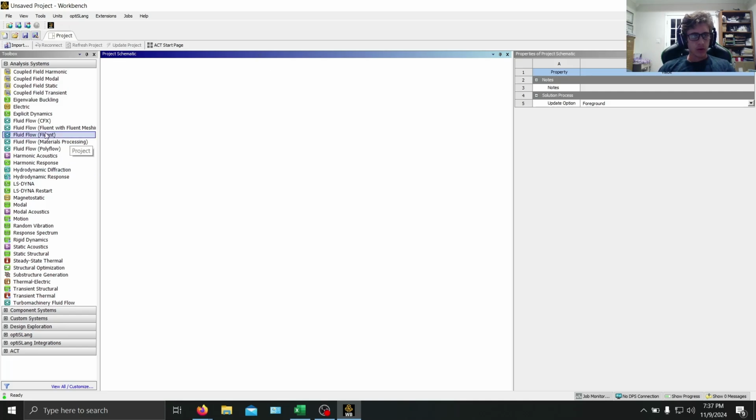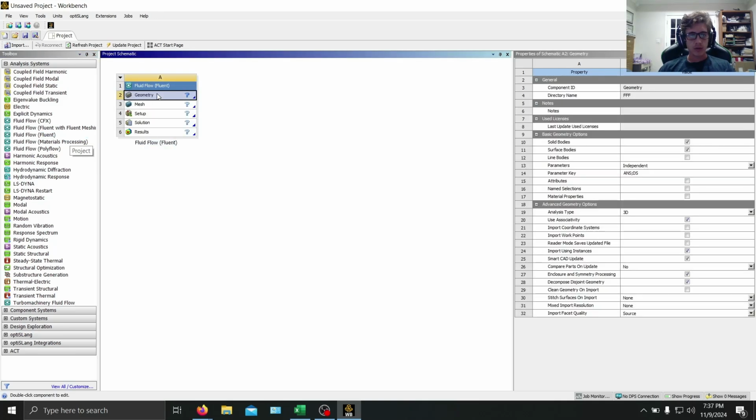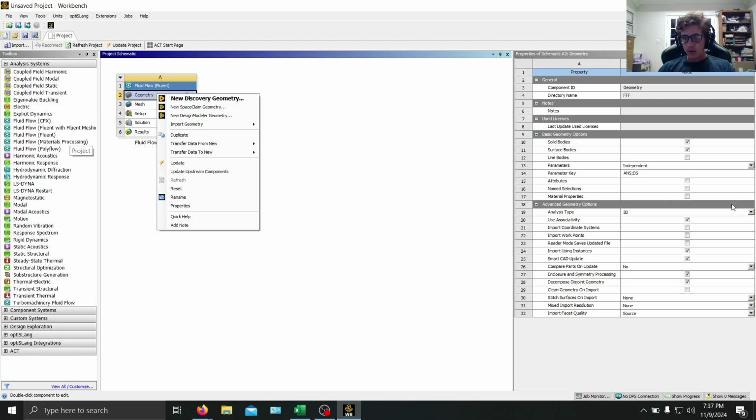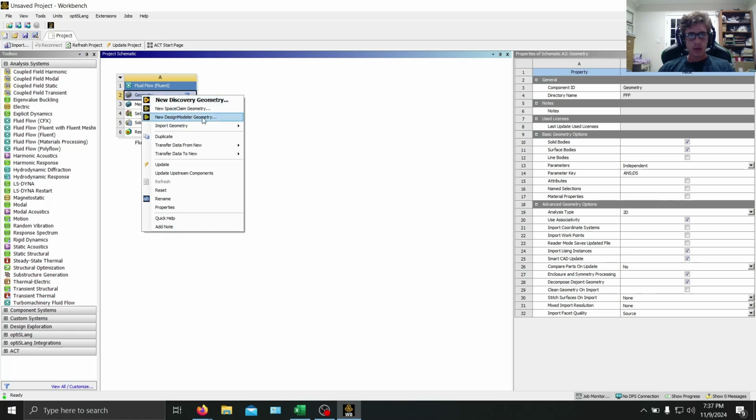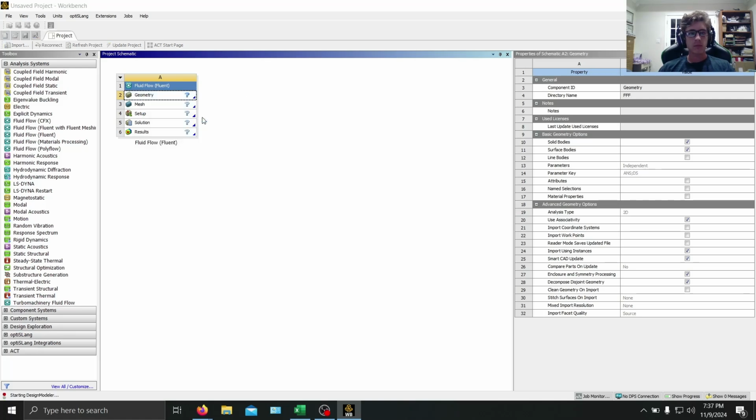First thing we're going to do is create a new Fluent project, and then we're going to go to Geometry, change it to 2D Analysis, and then New Design Modeler. We'll let that load.